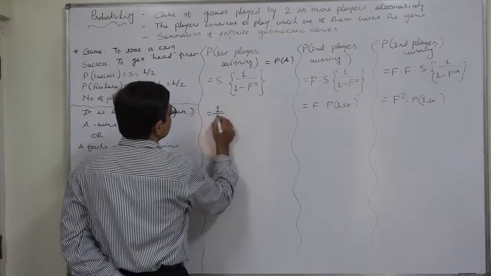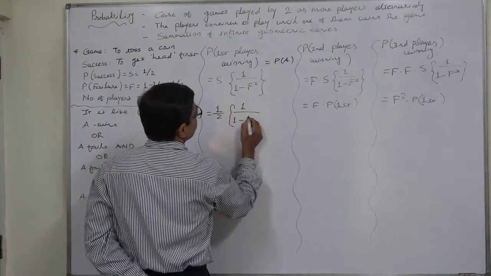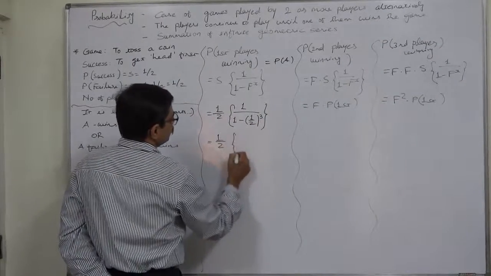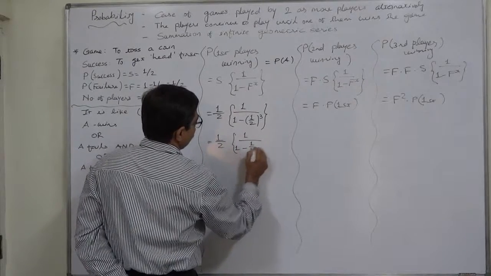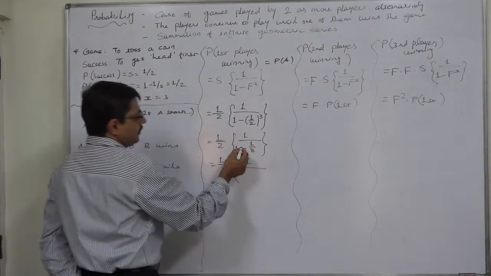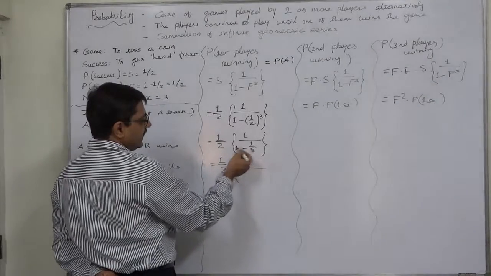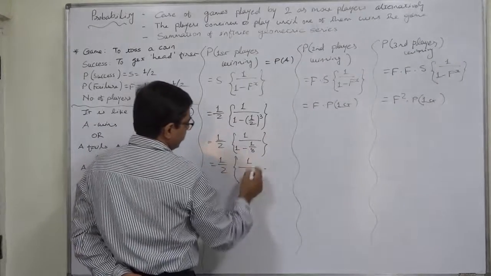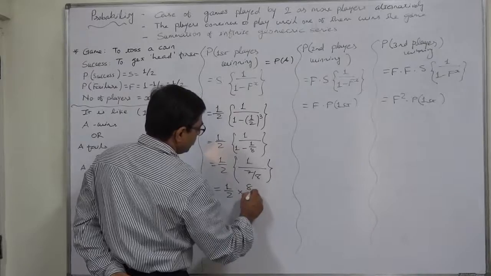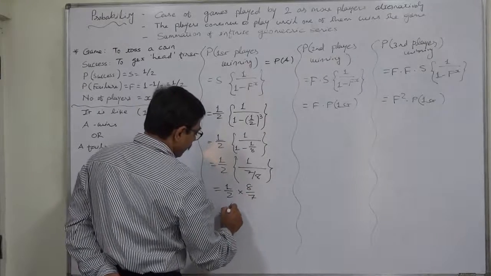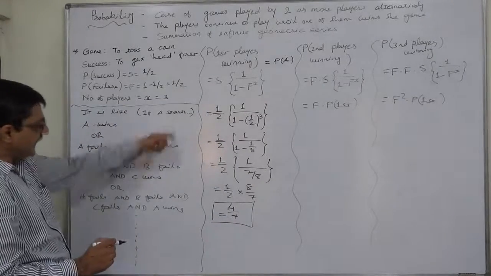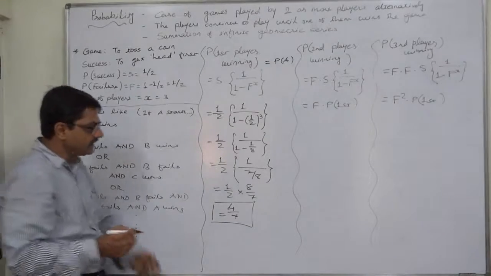Let us substitute the values. 1 by 2 into 1 upon 1 minus 1 by 8. That means 1 by 2 into 1 upon (8 minus 1) by 8, which is 7 by 8. So it will be 1 by 2 into 8 by 7, which is 4 by 7. The probability of the first player, in this case A, winning the game is 4 by 7.